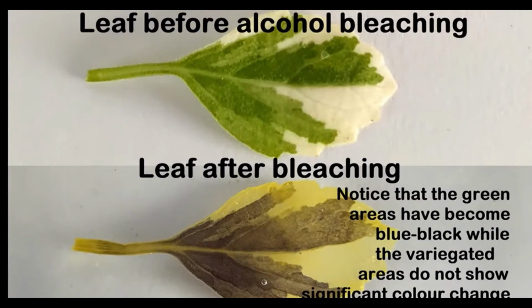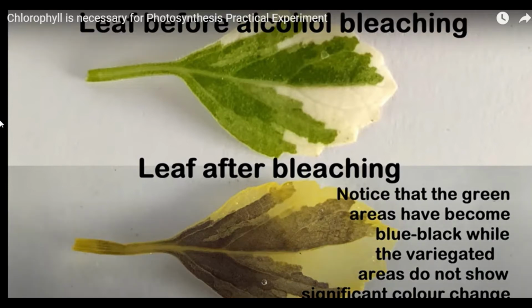However, the variegated spots in the leaf do not show any significant color change except for the faint brown iodine color. This is a negative test for starch and thereby photosynthesis. This simple experiment clearly demonstrates that chlorophyll is absolutely essential for photosynthesis to take place in a plant.